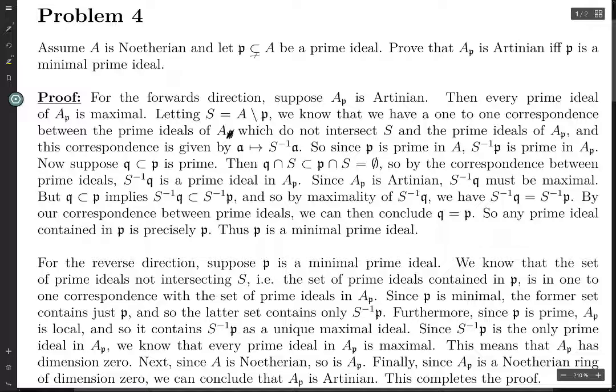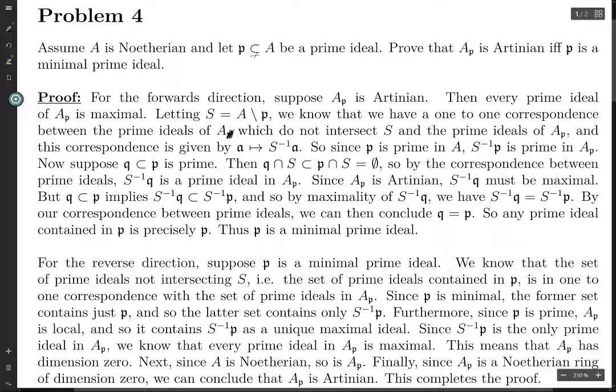only of the element P. But this is in correspondence with the prime ideals of the localization. And if there's only one element in the former, there's only one element in the latter. And given our correspondence map, which we have up here, the set in the latter, i.e. the set of ideals in the localization ring, is precisely S inverse P. Okay. Alright,